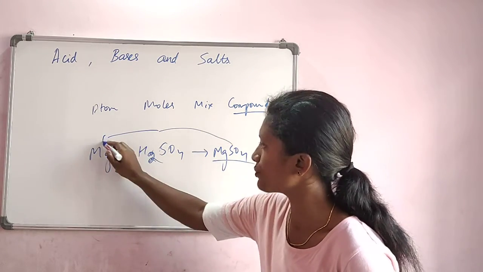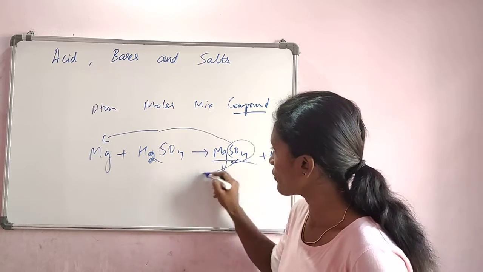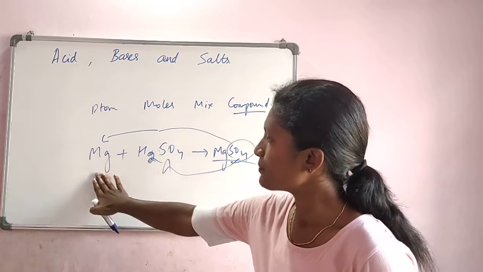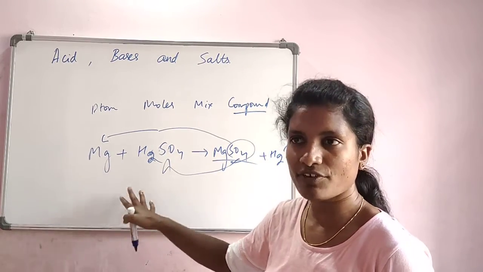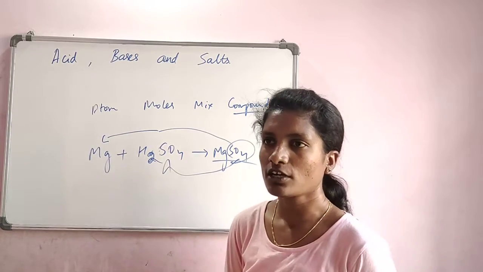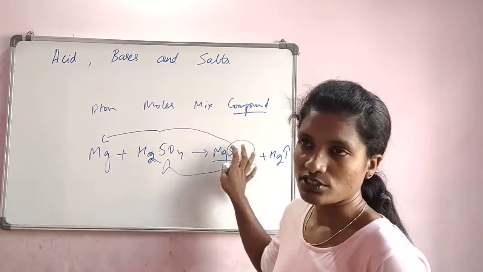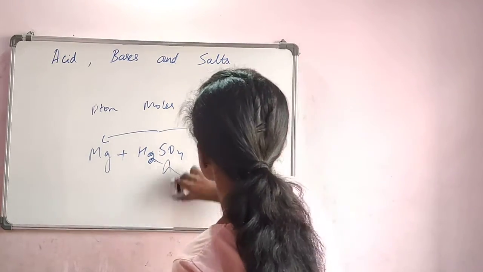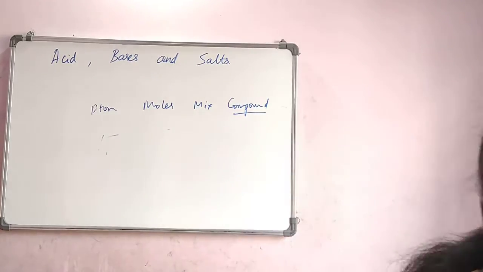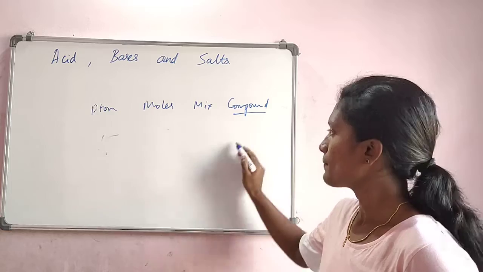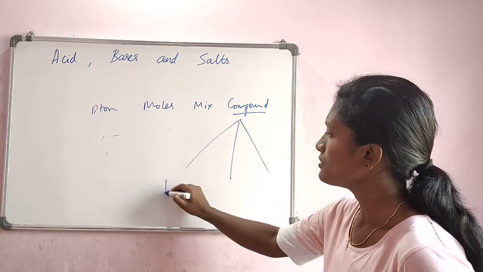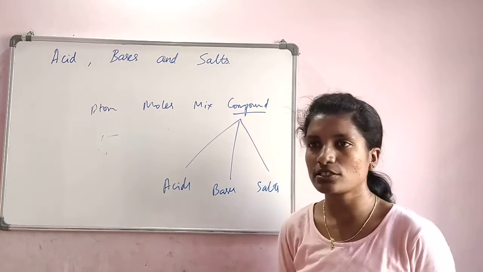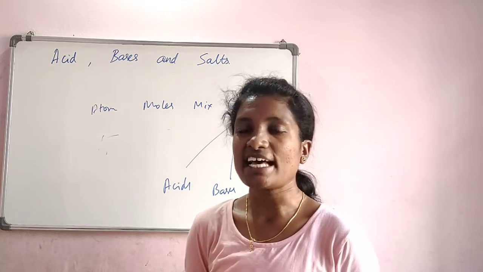If you compare this with the original magnesium or the sulfate ion which was there with the sulfuric acid, it differs. The chemical properties these two had are different compared to the product magnesium sulfate. So this is called a compound now. This was a compound and this is a new compound formed. Now, these compounds are categorized into three groups: acids, bases, salts. All acid, base and salt are compounds which have different properties.